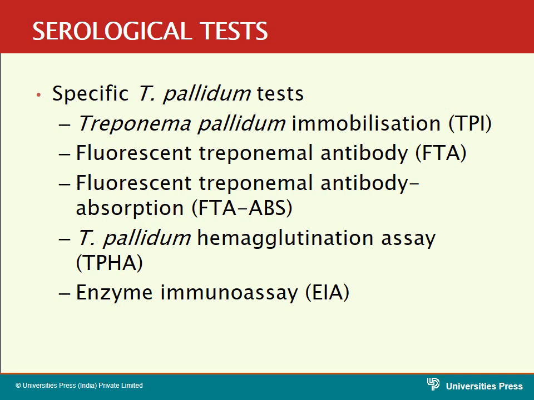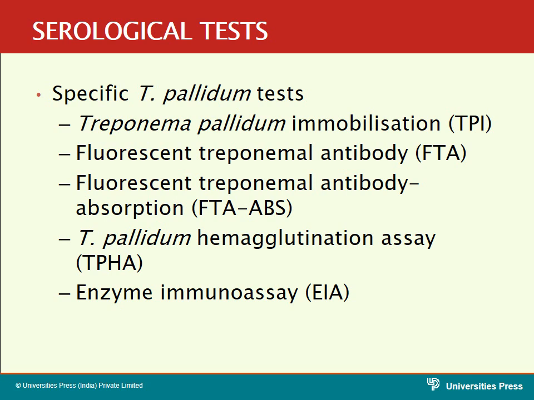Now come to the Treponema pallidum hemagglutination assay. In this, the antigens are tagged to the RBC. So the RBCs are coated with the Nichols strain antigens, and these are treated with the patient's serum.